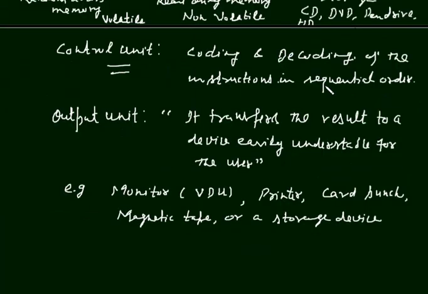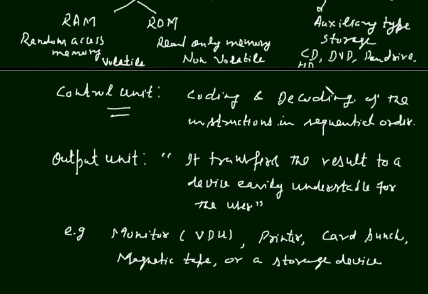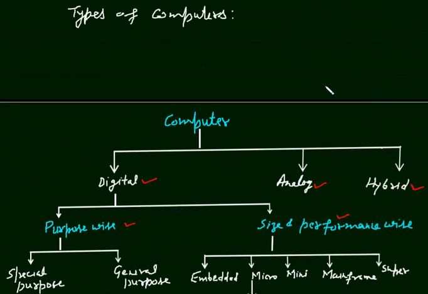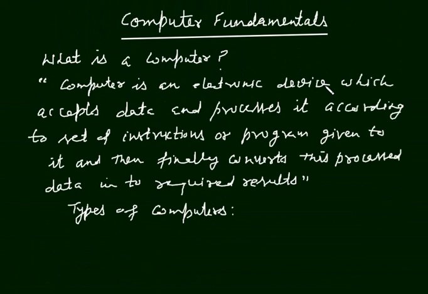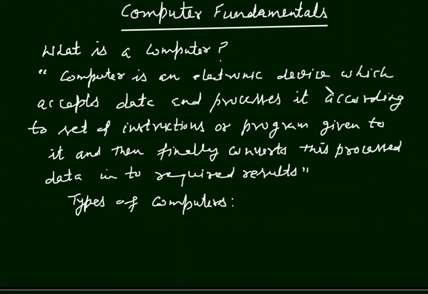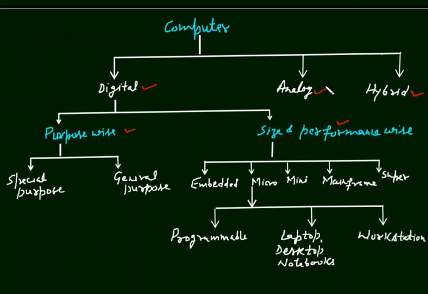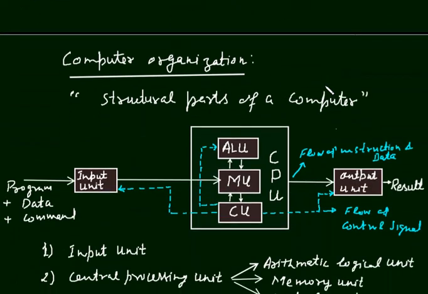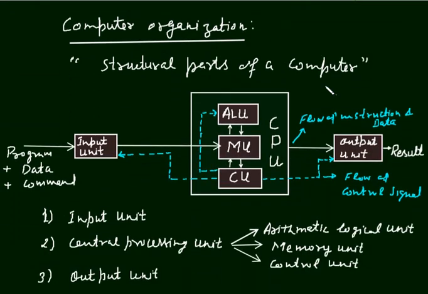Students, this part of lecture is over, and now I take a review. First, initially we discussed what is a computer, and then we discussed the types of computer. Here we have taken every type of computer in use, and then we discussed the computer organization.